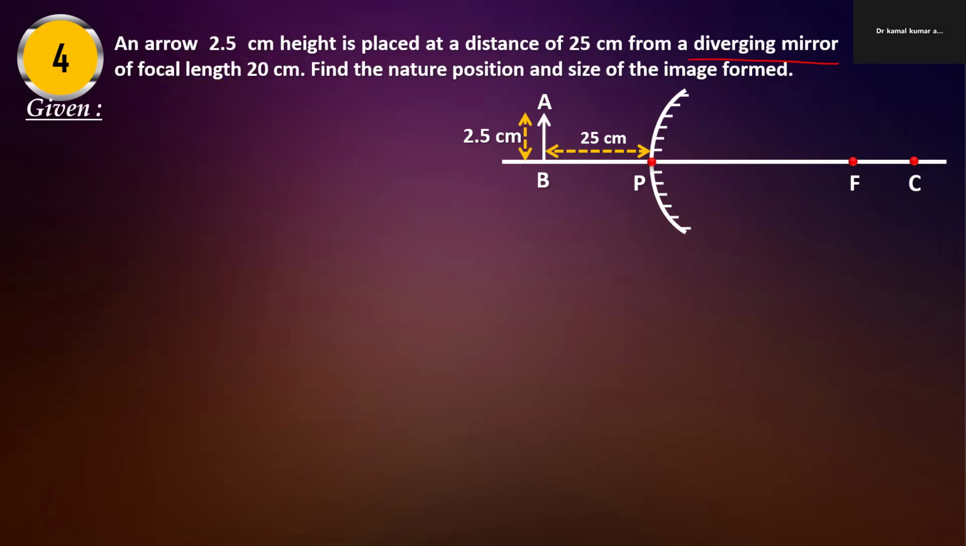Focal length, we know that in diverging mirror, focal length we take positive because it seems that light is coming from the point F. Point F. Here from here, it is assumed that the rays are coming from here. Find the nature and the size of the image.